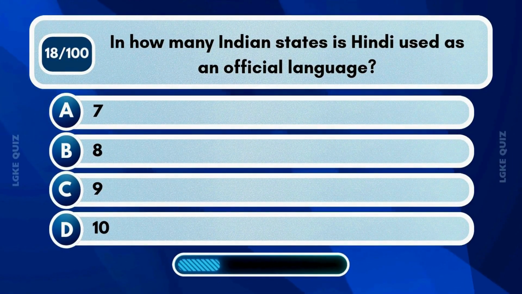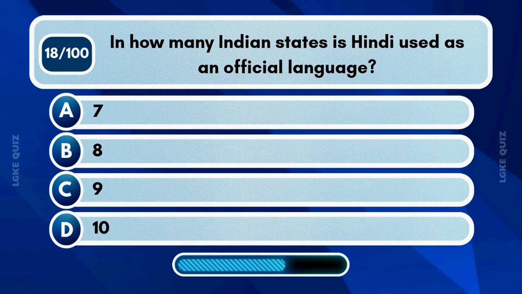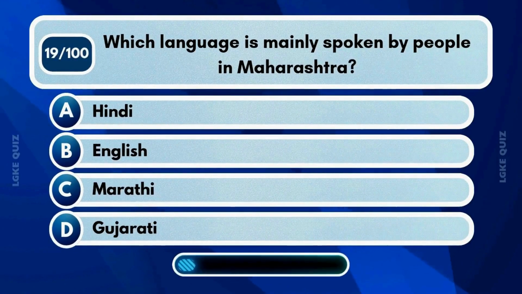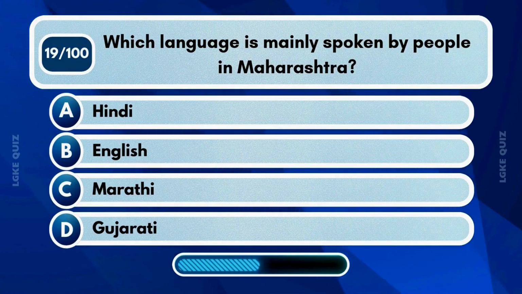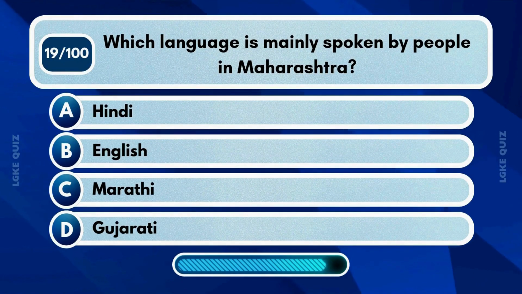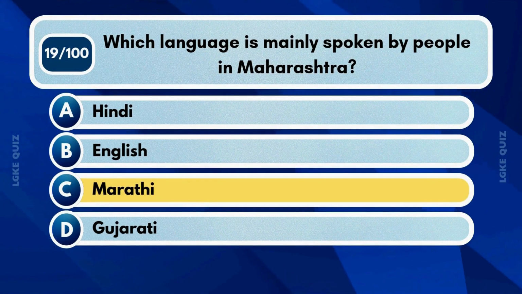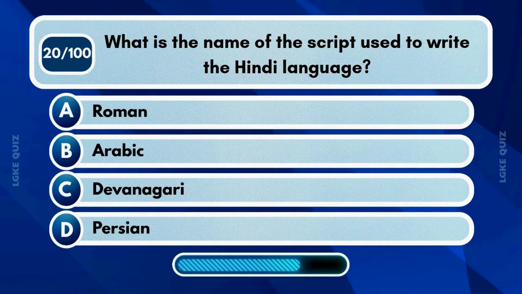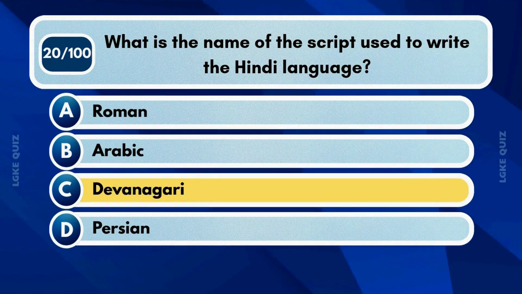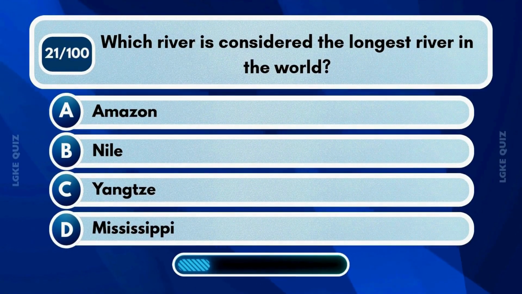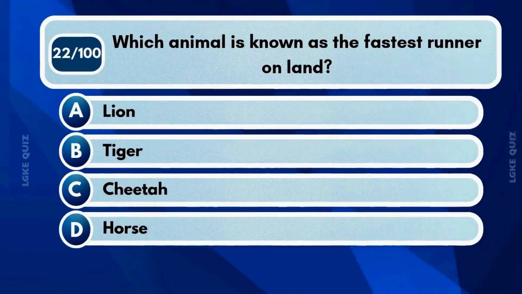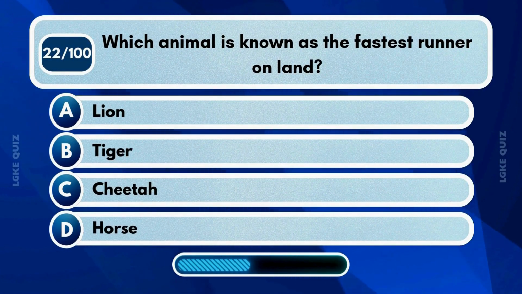In how many Indian states is Hindi used as an official language? Which language is mainly spoken by people in Maharashtra? What is the name of the script used to write the Hindi language? Which river is considered the longest river in the world? Which animal is known as the fastest runner on land?